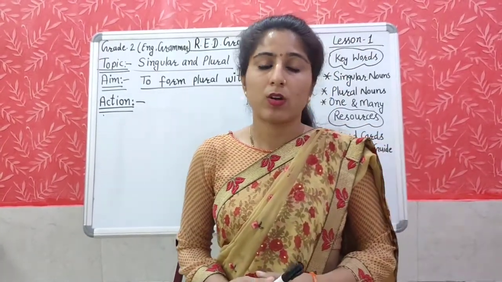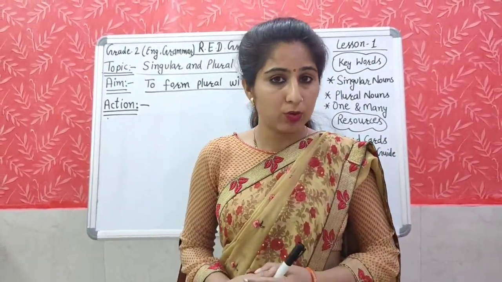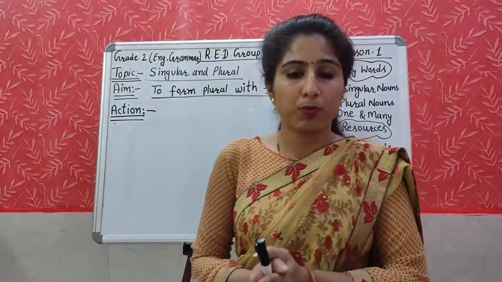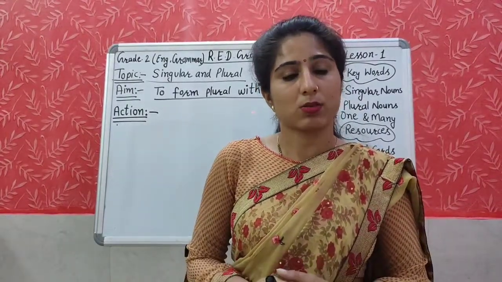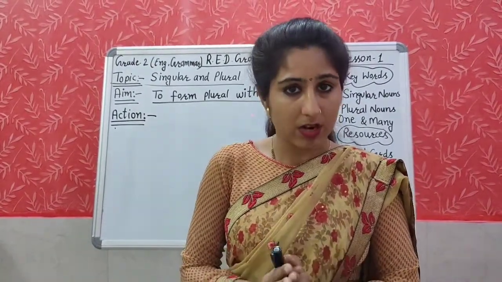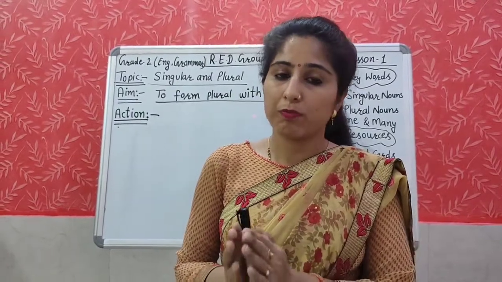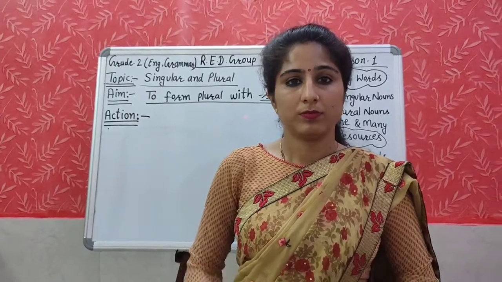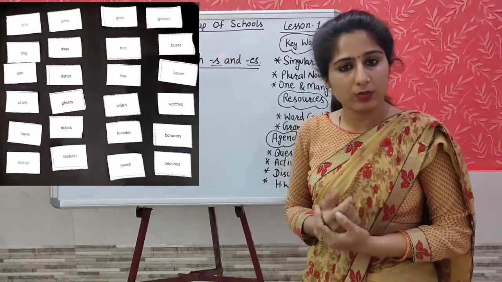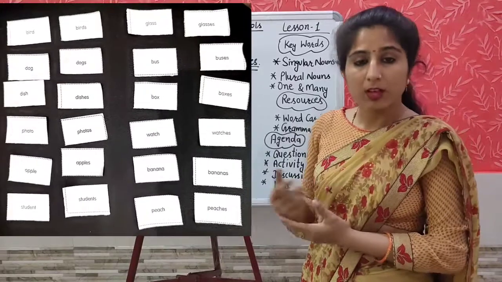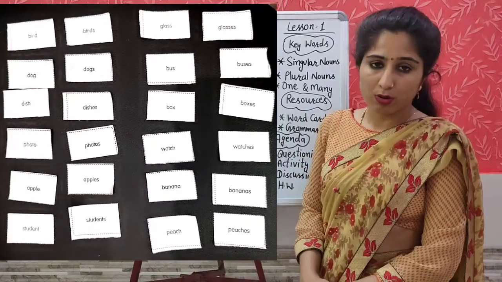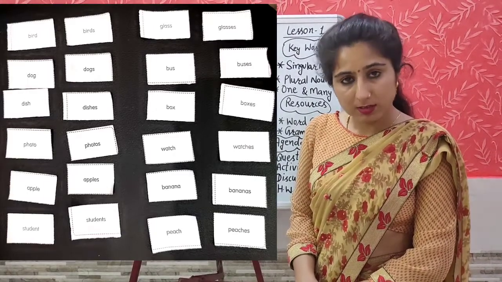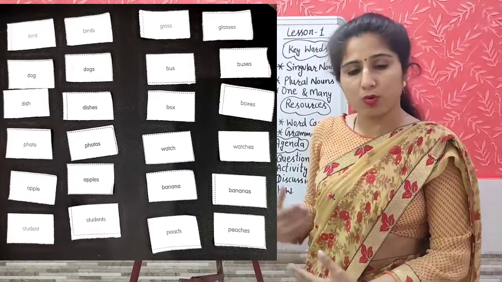After you have found all the pairs, what will you do? You will sort them into two groups. Which cards will go in group 1? The words which end with S or ES will go into group 1, and the rest of the cards will go into group 2. You will sort the words like this: bird, birds, dog, dogs, dish, dishes, photo, photos, apple, apples, and student, students, and so on.